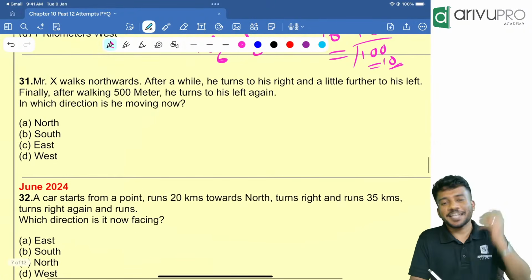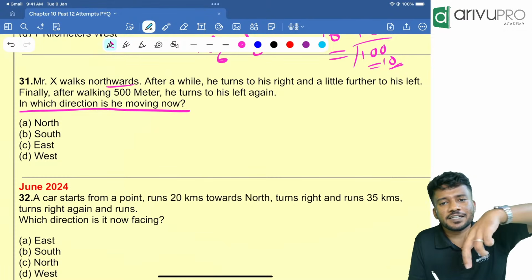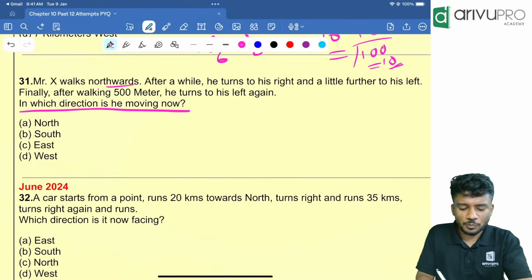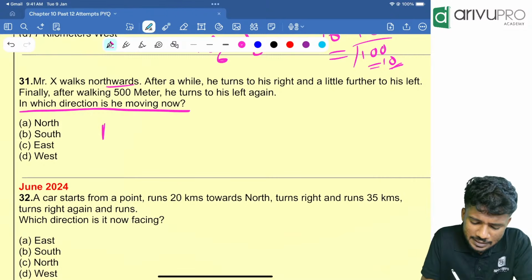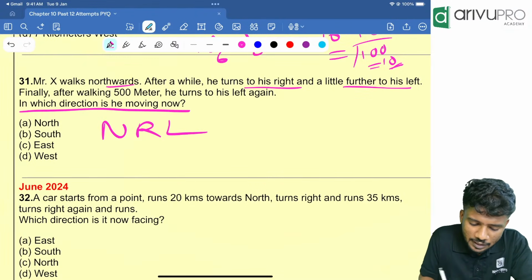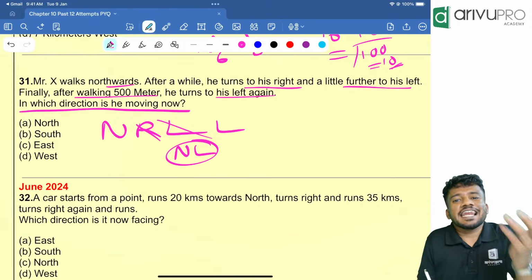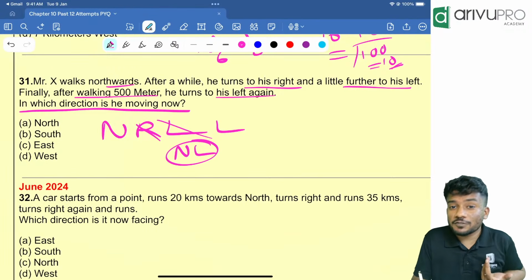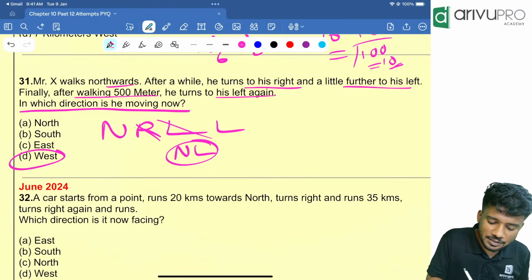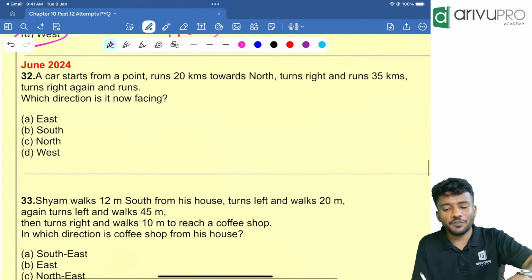Mr. X walks northwards. We will read the last line: in which direction is he moving now? So we need to find the last direction in which he is moving. Initial direction is north. Then he took a right turn. Then he took a left turn. Then he took a left turn. Right and left got cancelled. What is remaining? North, left. Left of north is west. Answer is option D.